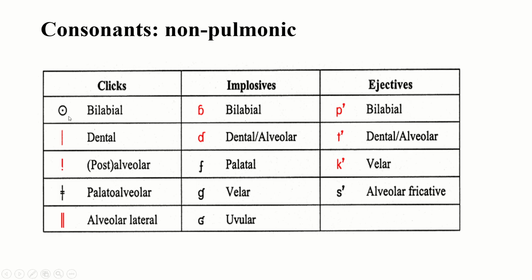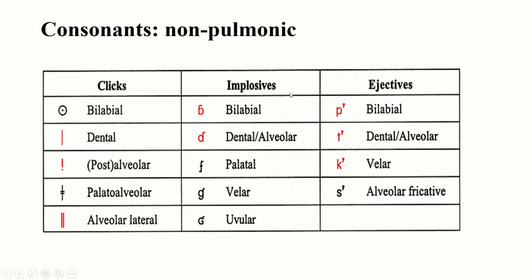And these are the click sounds. This is bilabial, this one is dental, this one is post-alveolar, this sound is palato-alveolar, and this sound is alveolar lateral. Sometimes you will be asked this question in the examination. This type of sound is given, and you are given the options bilabial, dental, post-alveolar, palato-alveolar. So if this type of sound is given, it is bilabial.